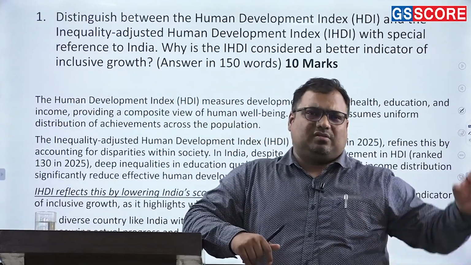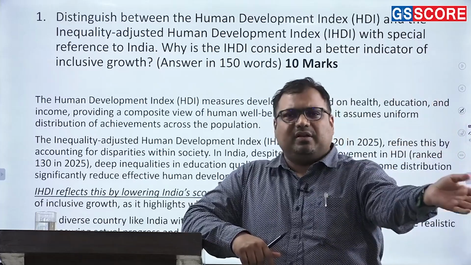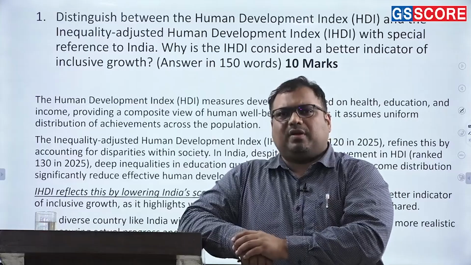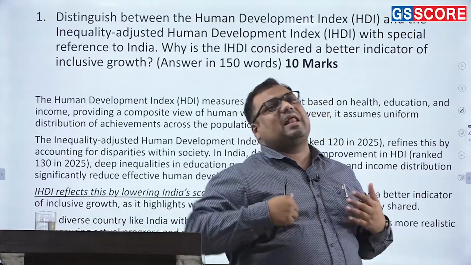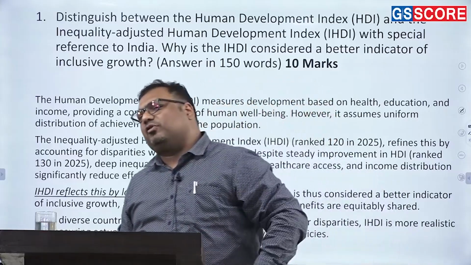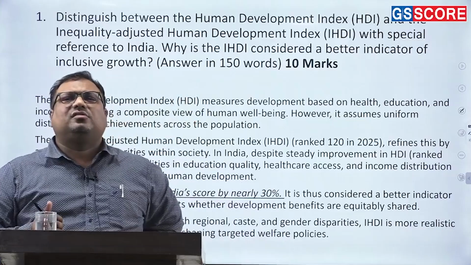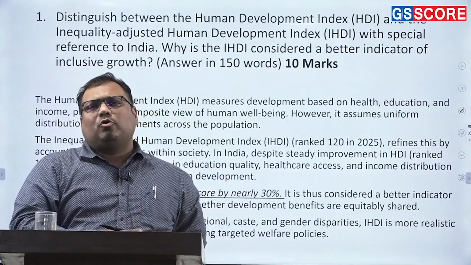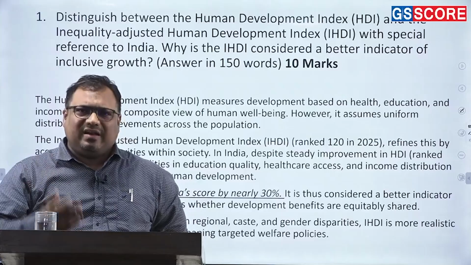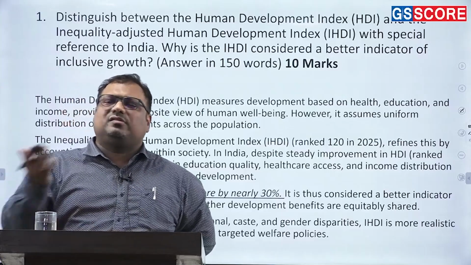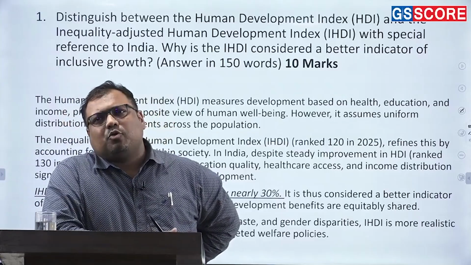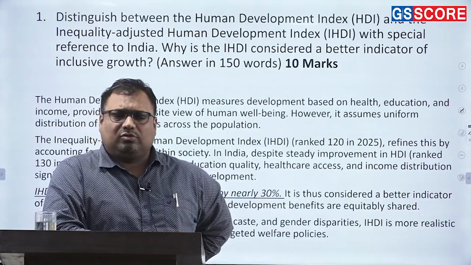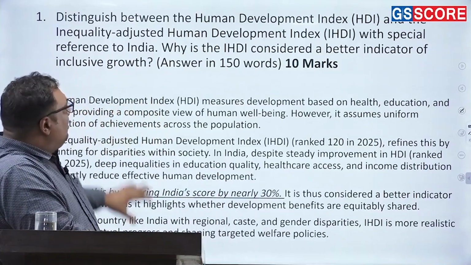For some countries, there is hardly any difference between the Human Development Index and the inequality adjusted Human Development Index. For example, when you see countries like Canada or Norway, there is not much of a difference. Their Human Development Index would be 0.98 or 0.97, whereas their inequality adjusted Human Development Index will also be 0.93, 0.92. So there is hardly any difference there.